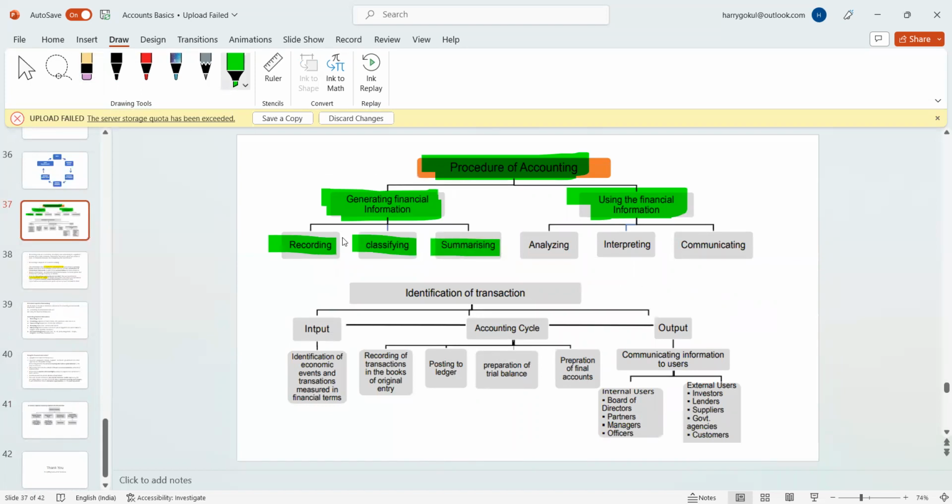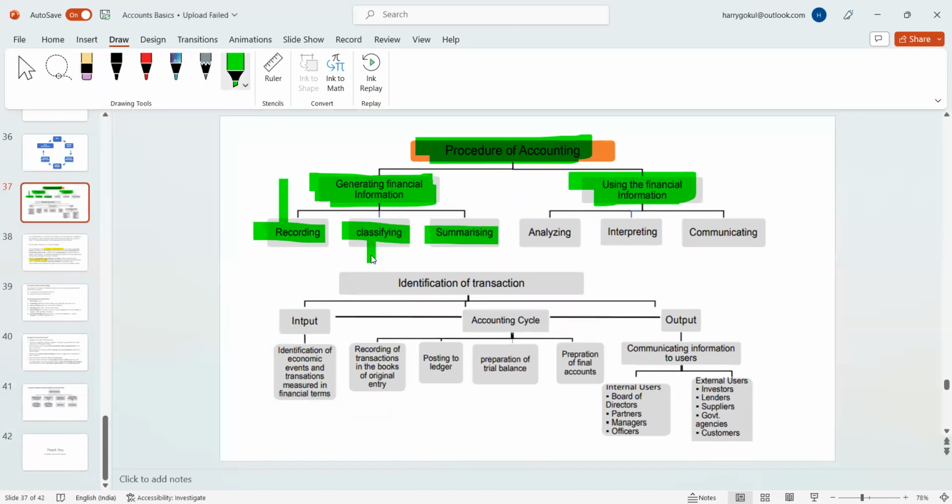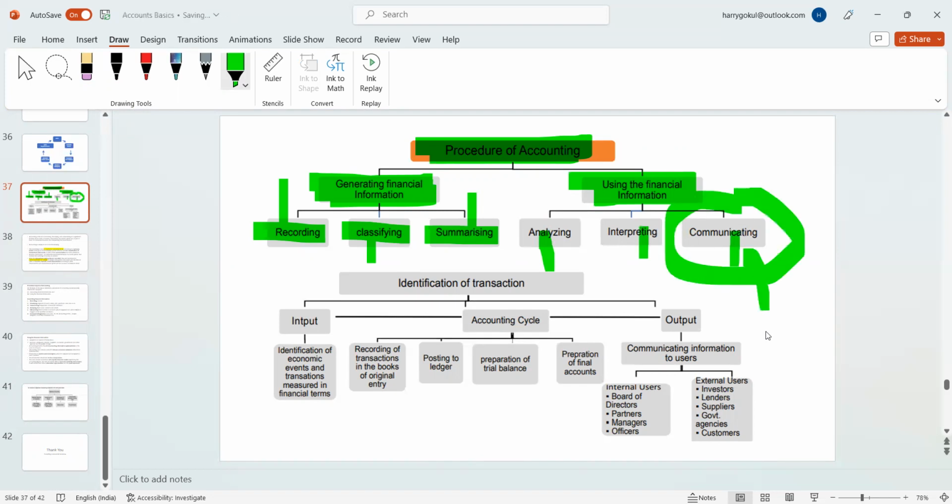We will summarize. What is recording? Journal. What is classifying? We classify from the journal into ledgers. What is summarizing? P&L and balance sheet. The trial balance also comes under summarizing. With the help of the balance sheet and P&L, what will you do? You will analyze, you will interpret, you will communicate. To whom will you communicate? The end goes here: communicating the information to the users.